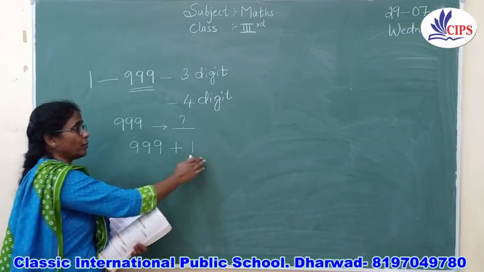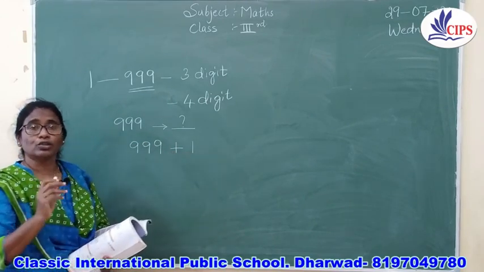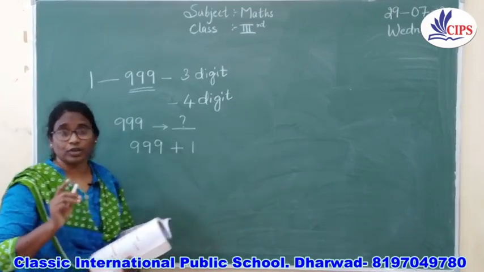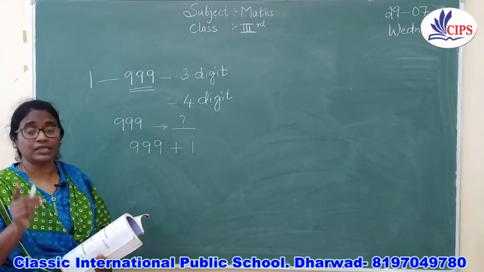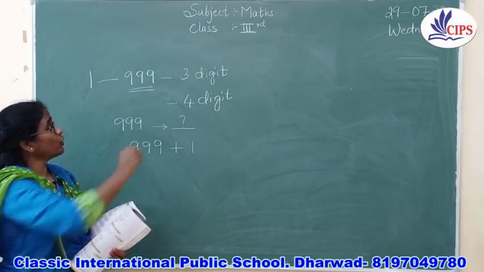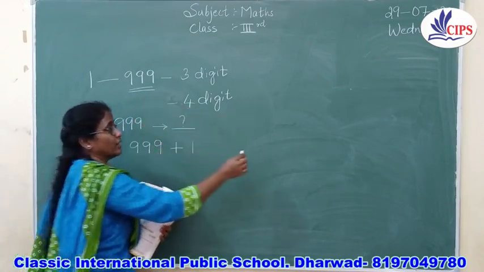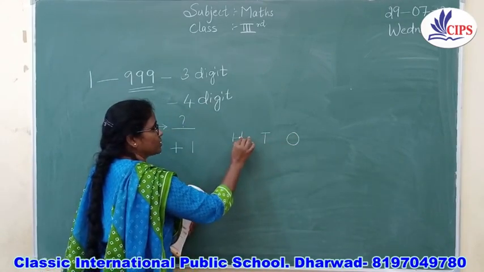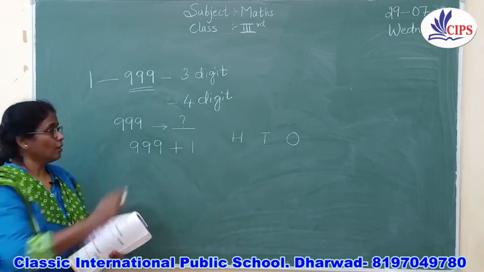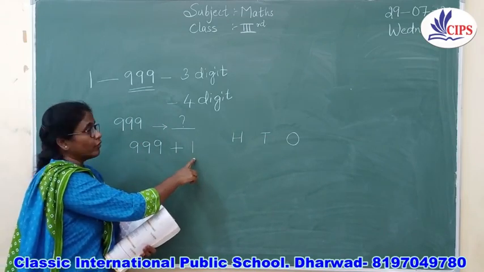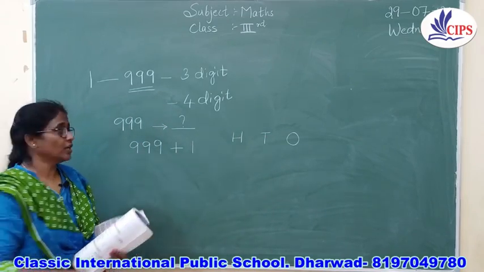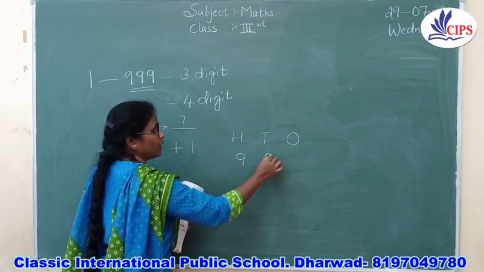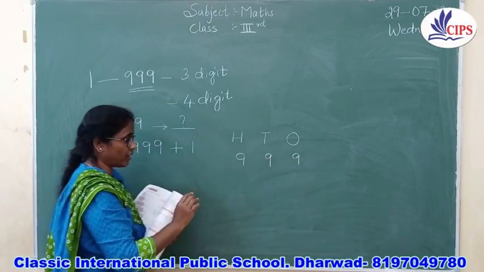Before adding these two numbers, you should always know the place value. I hope, children, you remember the place value of ones, tens and hundreds, because you have studied only 3 digits, so it will always be ones, tens and hundreds. But when you add, you are going to get the 4th digit. Let's see how we are going to do it. So this will be 9, 9, 9, right? Add 1